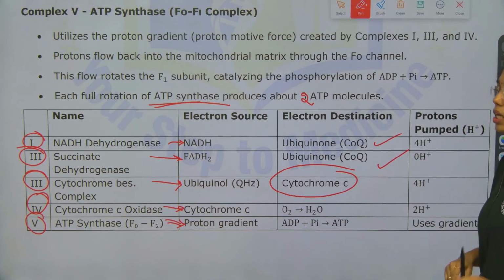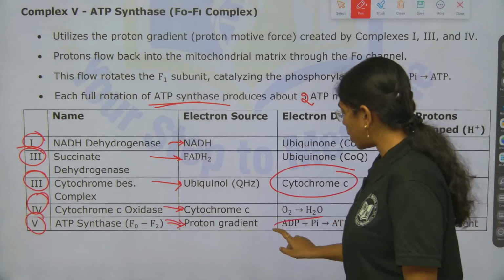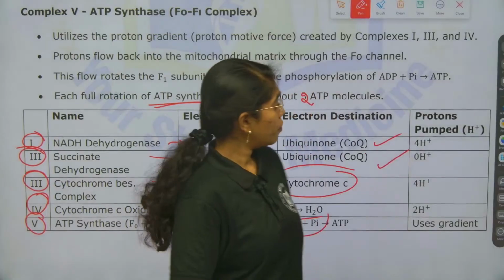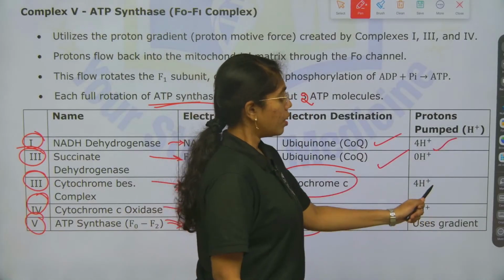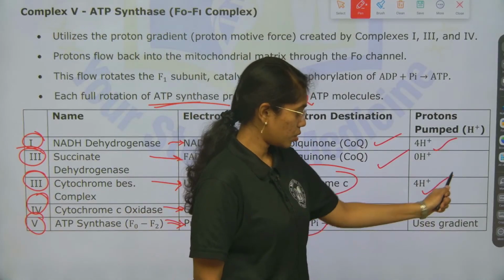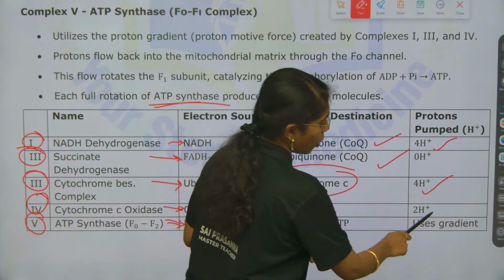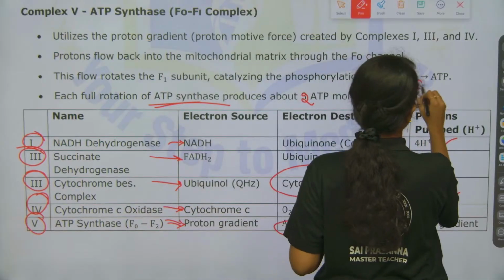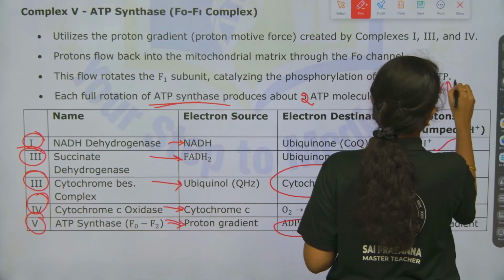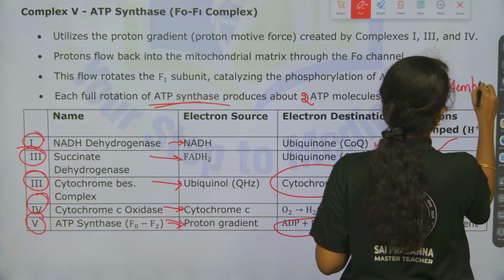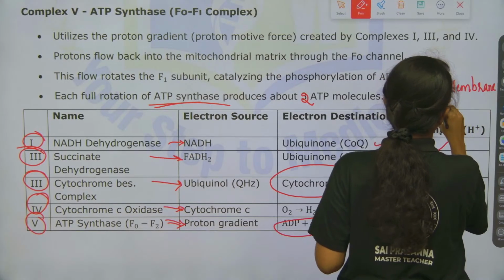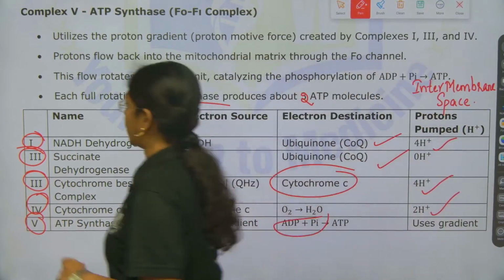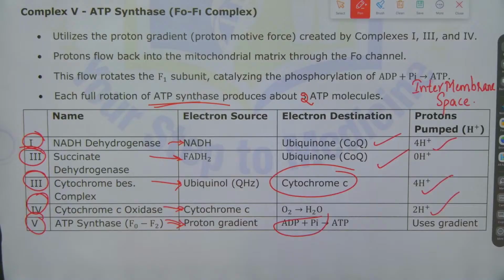Lastly, for ATP synthase the acceptor is ADP and inorganic phosphate. Proton pumps: first it is 4 protons, from complex 3 it is 4, and then from complex 4 it is 2. Protons are pumped to the intermembrane space, this you can mention. Fine, right? This is the complete description of the answer.